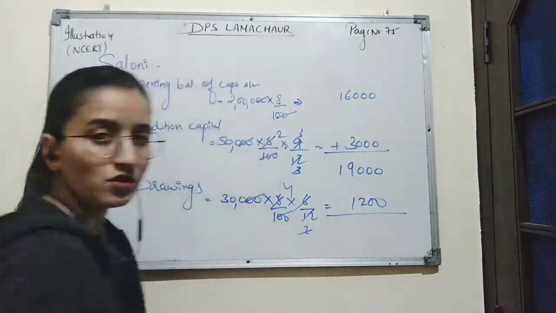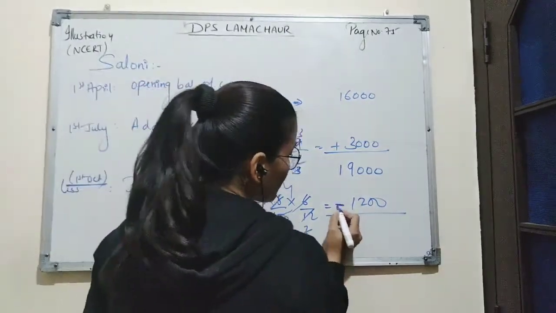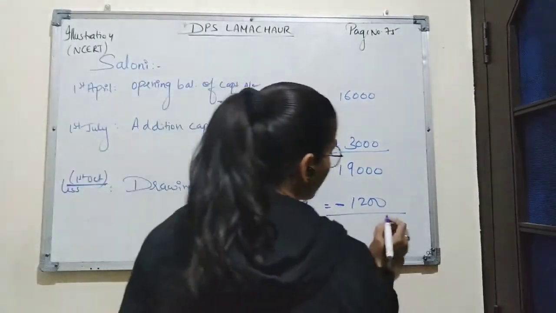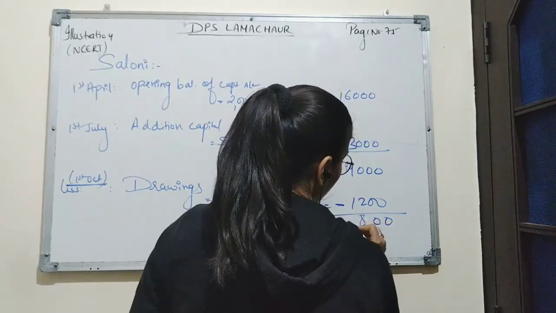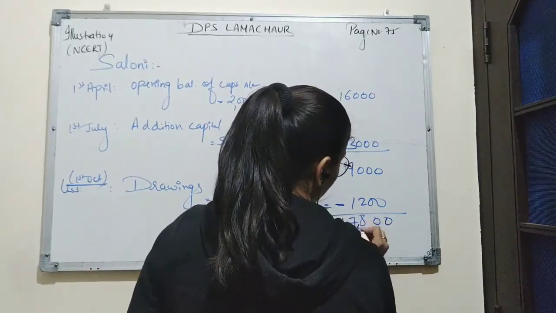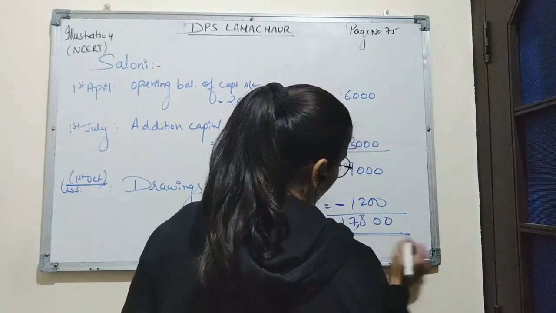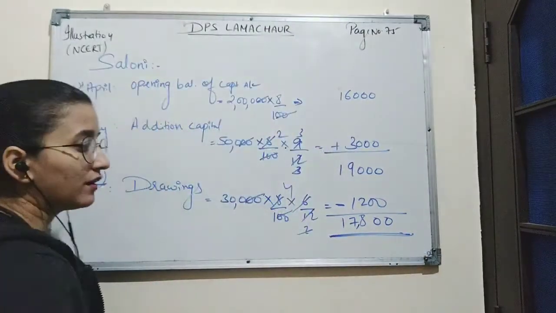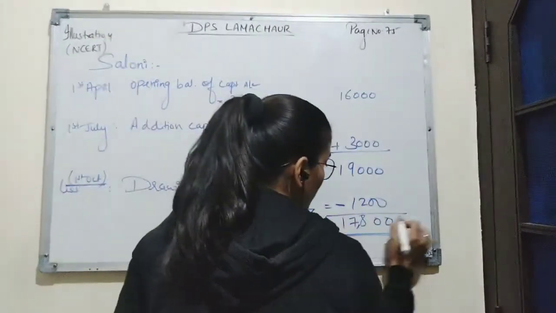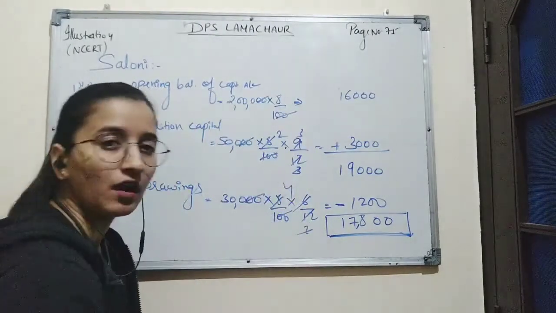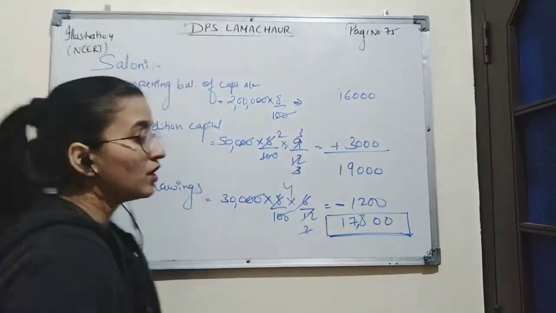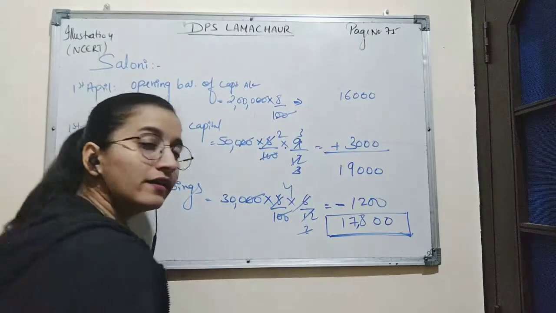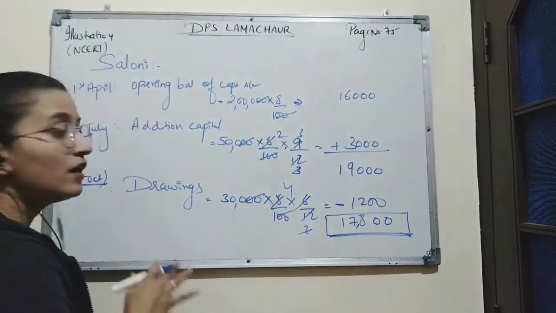The amount is 1,200. By subtracting 1,200 from 19,000, the interest on capital allowed to Saloni will be 17,800.